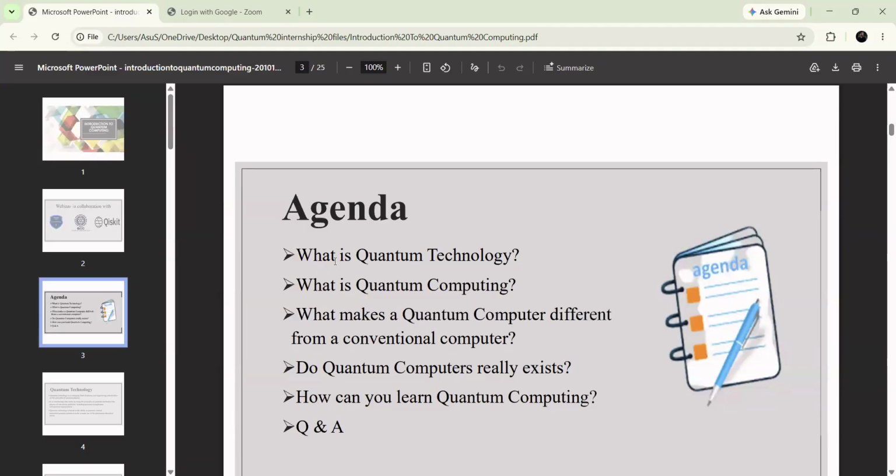Now we are going to see the agenda of this course. We are going to discuss what is quantum technology, followed by what is quantum computing, then what makes a quantum computer different from conventional computers, do quantum computers really exist, and how can we learn quantum computing. So these are the agenda of this course. Let us deep dive into the topic.